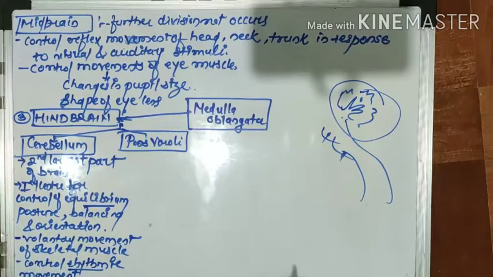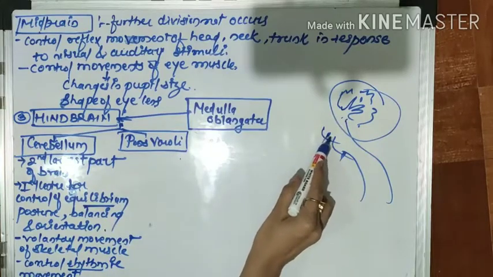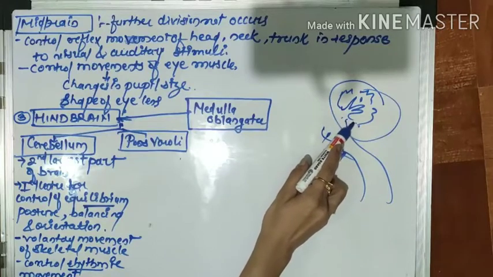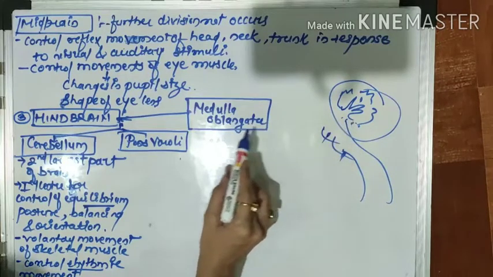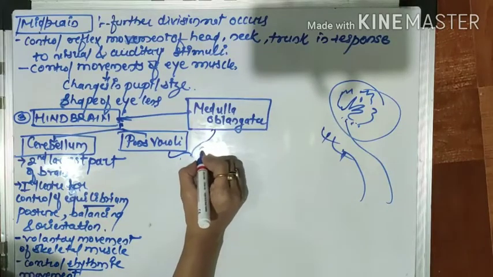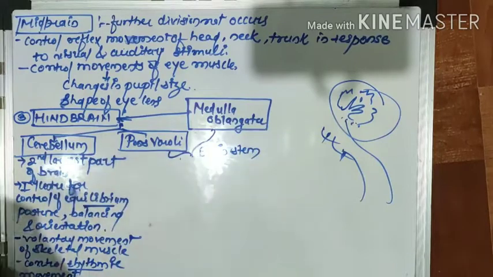Now the second part of the hindbrain is known as pons varolii. You can see this is pons varolii, this is the medulla oblongata, and this one is called the cerebellum. This pons varolii and medulla oblongata together are known as the brain stem.